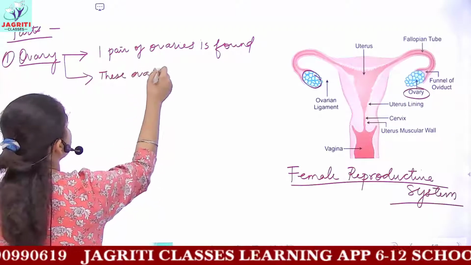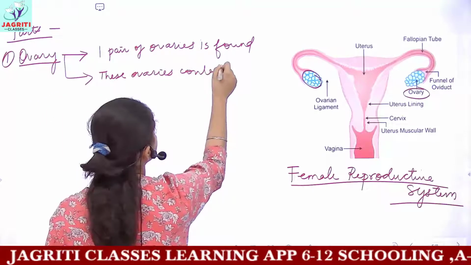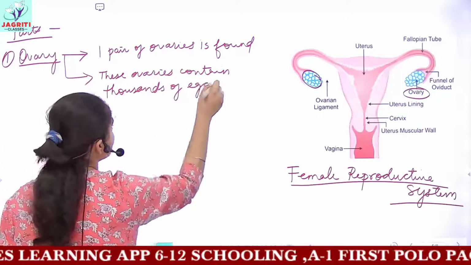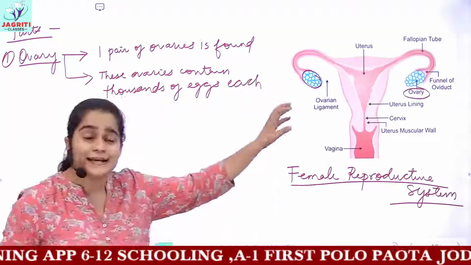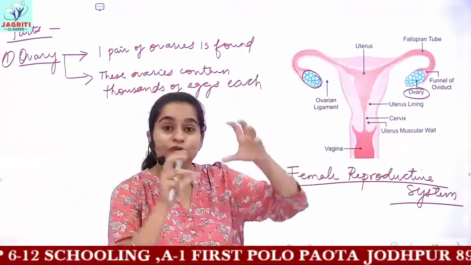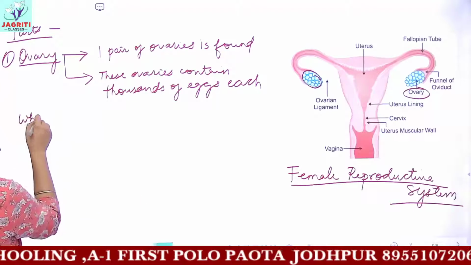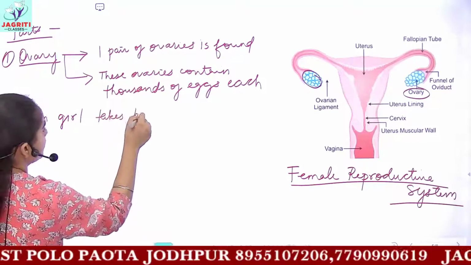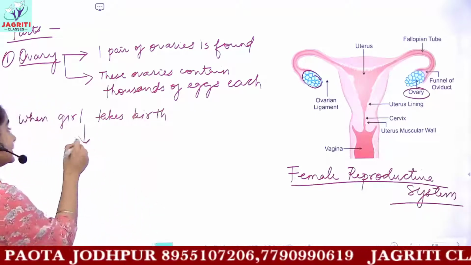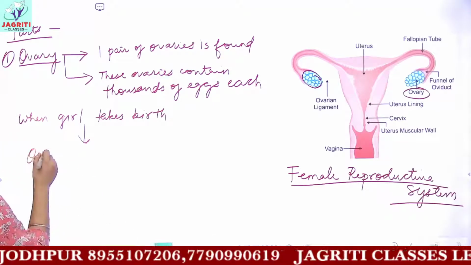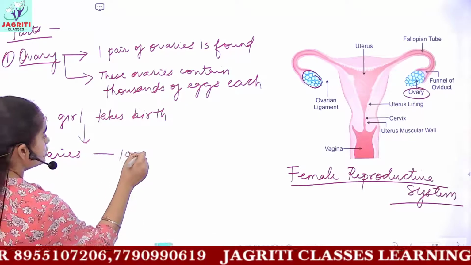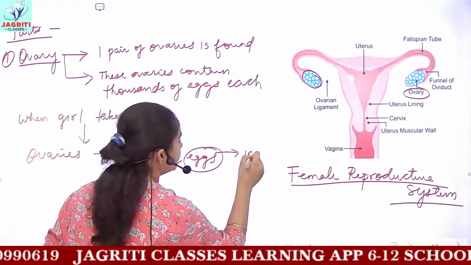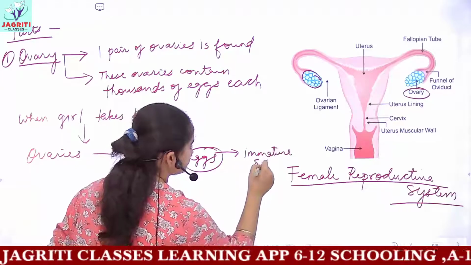These ovaries contain thousands of eggs each. Okay, each ovary contains approximately hundreds to thousands of eggs within them. So when the girl is born, at the time of birth, the ovaries of the girl contain hundreds to thousands of eggs, and these eggs are present in an immature state.